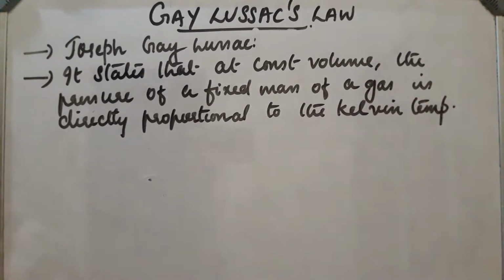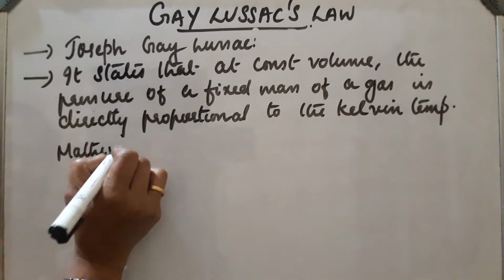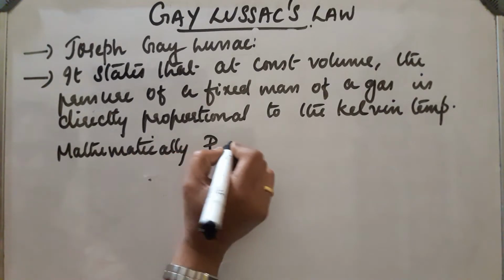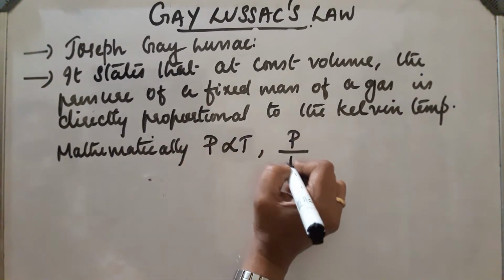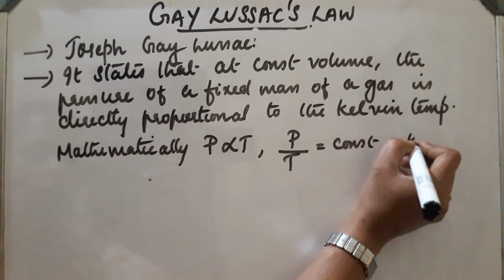So, mathematically we can express this as P is proportional to T, or we can write P by T will be a constant. The constant is K3.